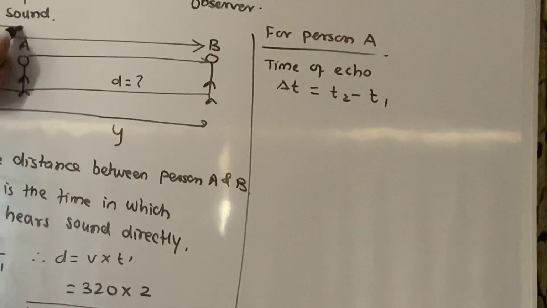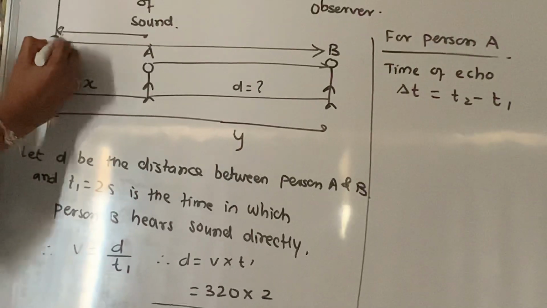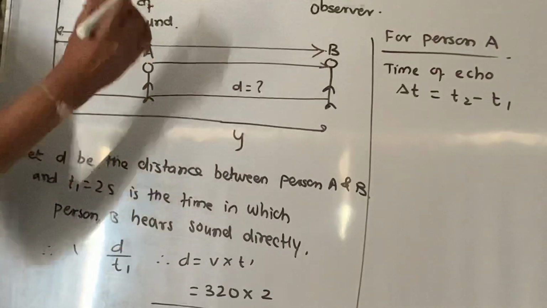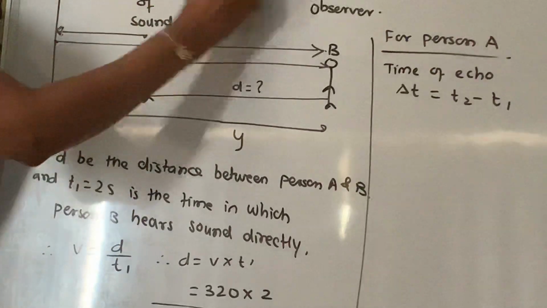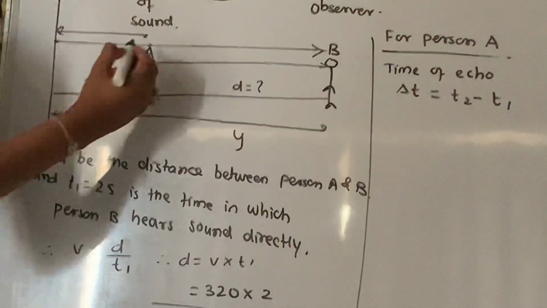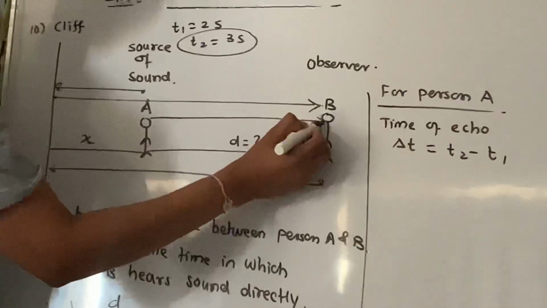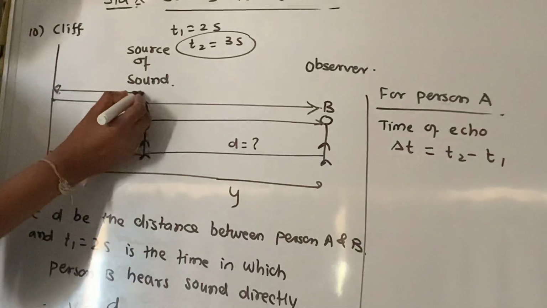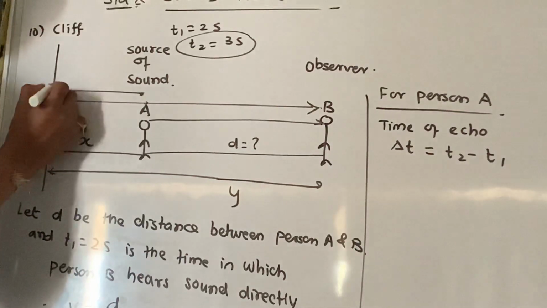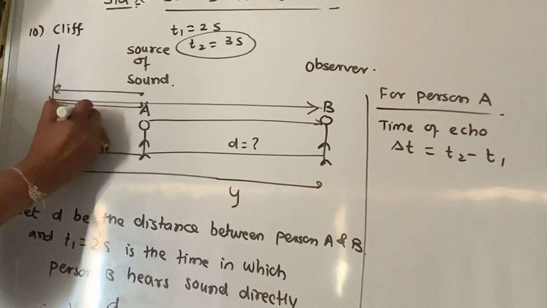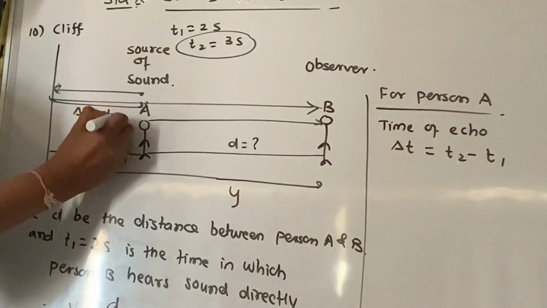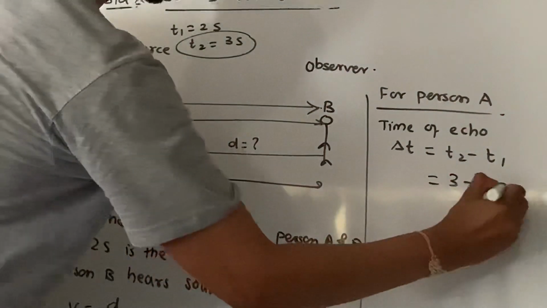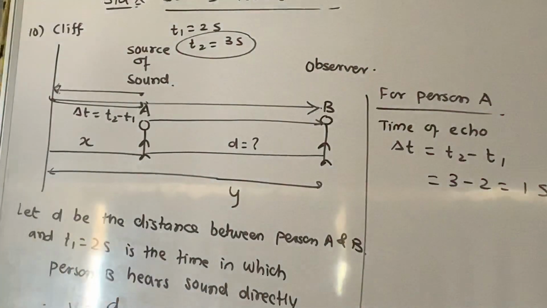Sound is produced from A, it is reaching the cliff and again coming to B. From the cliff it is reaching person B. This time is given as 3 seconds. And sound produced from A reaches point B directly, that is time 2 seconds. So the time taken by this sound to reach the cliff and come back to A is delta T, which is equal to T2 minus T1. That is 3 minus 2, equal to 1 second.